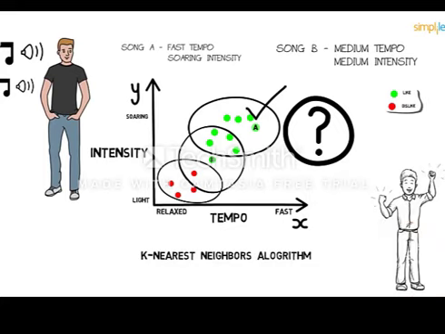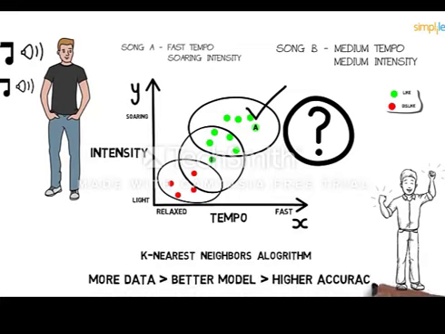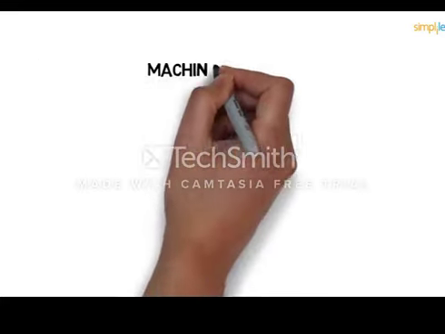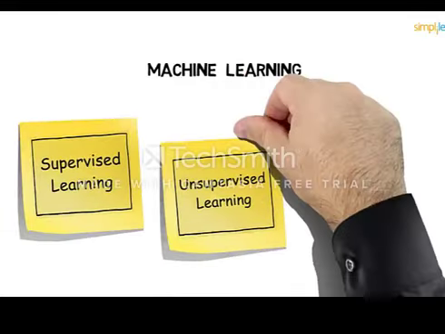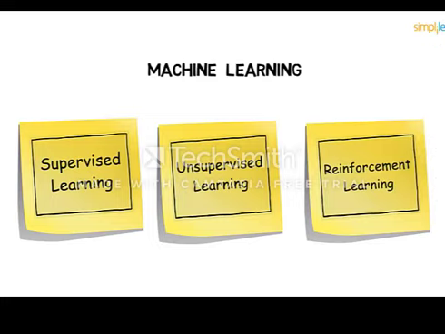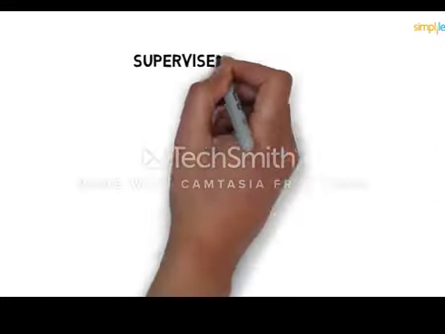But what happens when the choices become complicated, as in the case of Song B? That's when machine learning comes in. It learns the data, builds the prediction model, and when a new data point comes in, it can easily predict for it. The more the data, the better the model, and the higher the accuracy. There are many ways in which the machine learns. It could be either supervised learning, unsupervised learning, or reinforcement learning. Let's first quickly understand supervised learning.